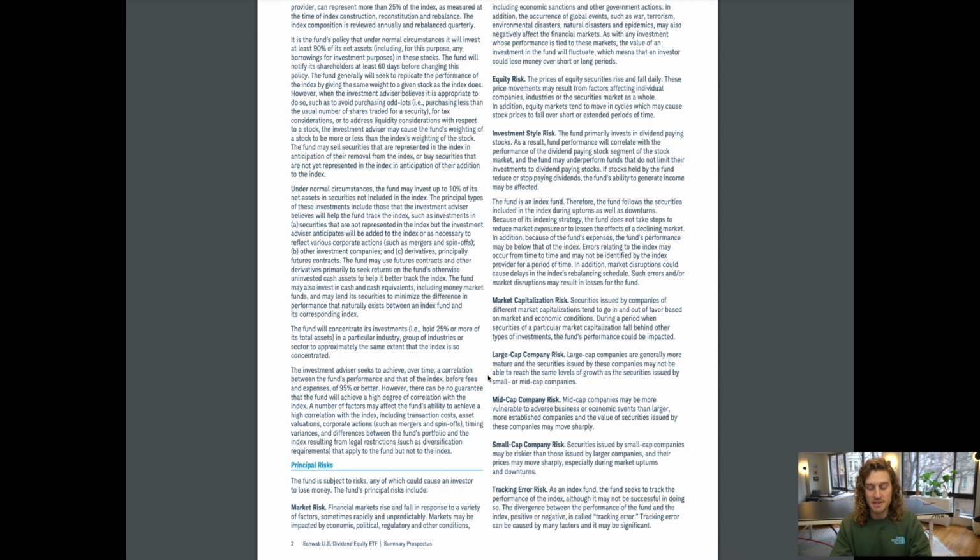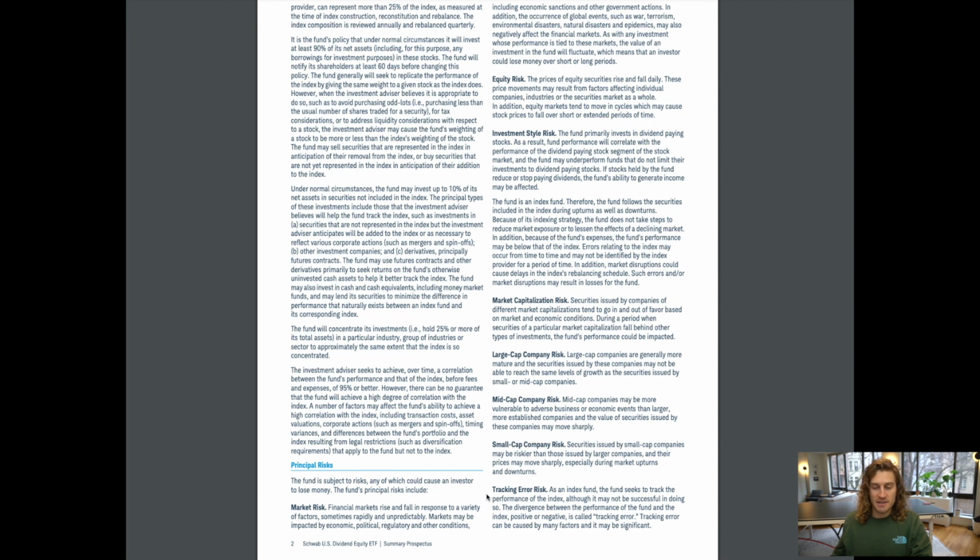Mid cap company risk. Mid cap companies may be more vulnerable to adverse business or economic events than larger, more established companies, and the value of securities issued by these companies may move sharply. Small cap company risk. Securities issued by small cap companies may be riskier than those issued by larger companies, and their prices may move sharply, especially during market upturns and downturns.